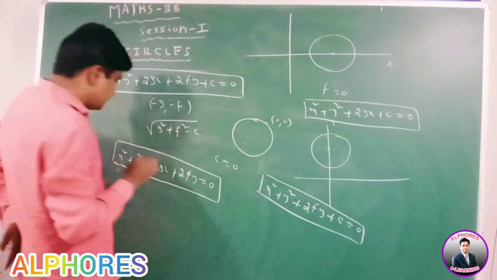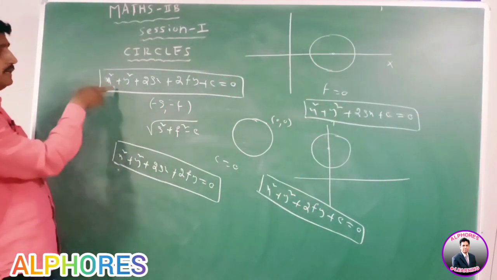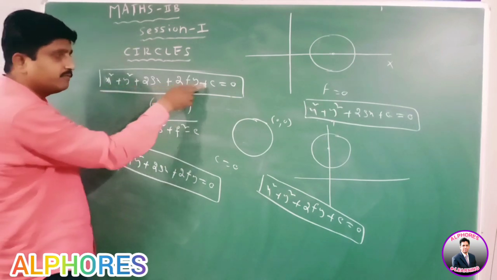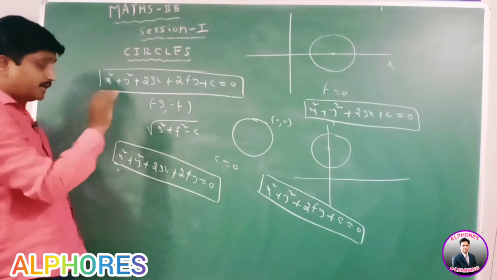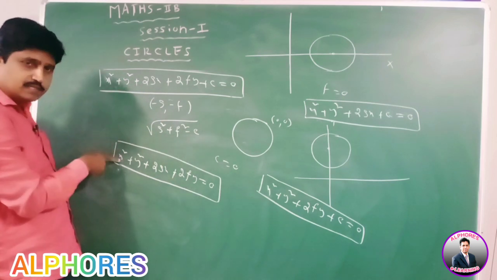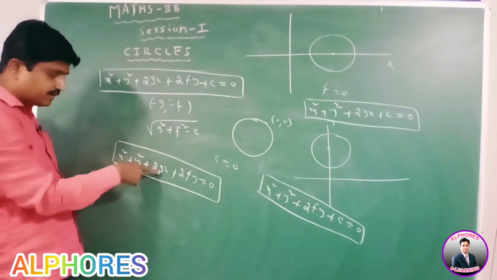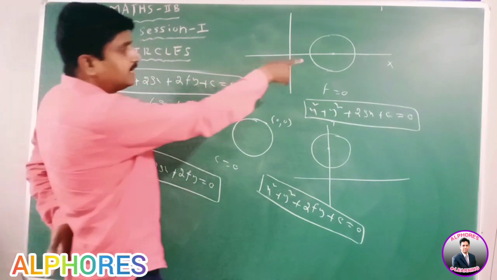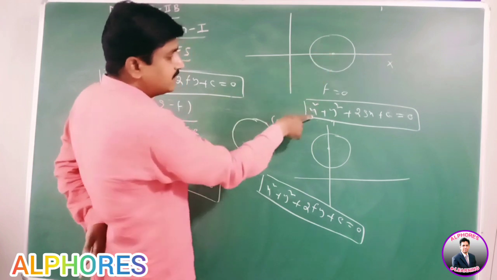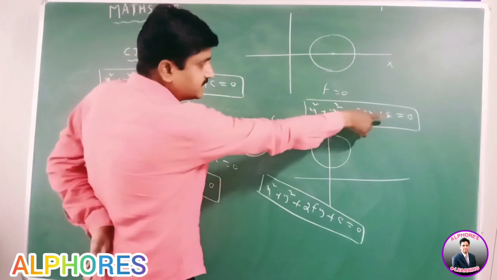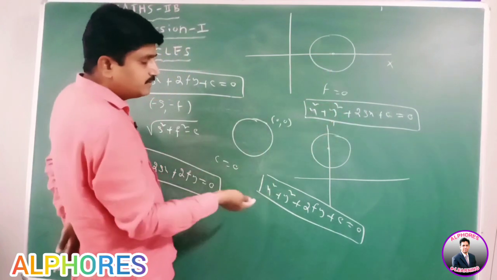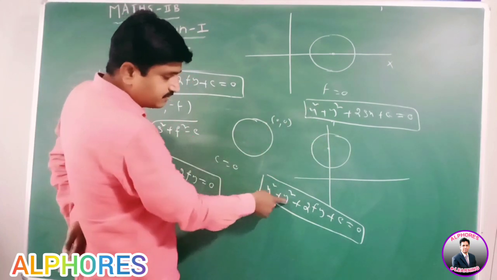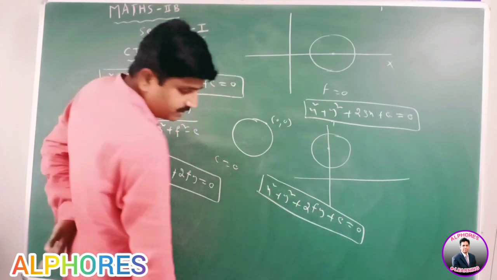Right. Once again, I will repeat. Here, the general equation of the circle is x square plus y square plus 2gx plus 2fy plus c equal to 0. The equation of circle passing through the origin is in the form x square plus y square plus 2gx plus 2fy equal to 0. The equation of the circle having center on x-axis is x square plus y square plus 2gx plus c equal to 0. The equation of the circle having center on y-axis is x square plus y square plus 2fy plus c equal to 0.